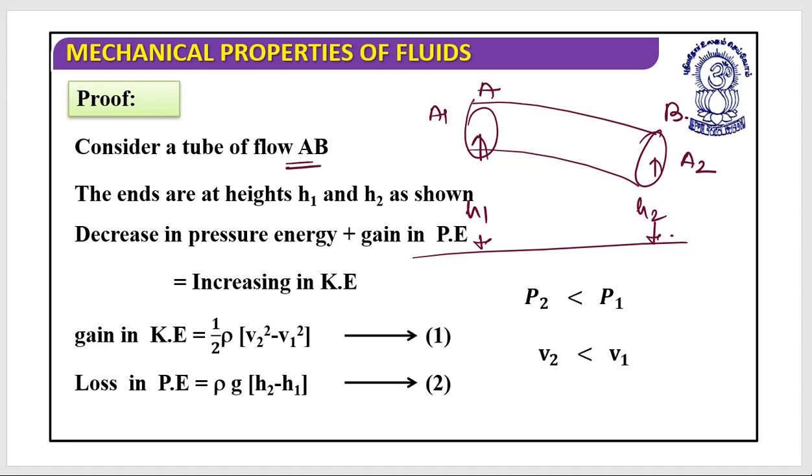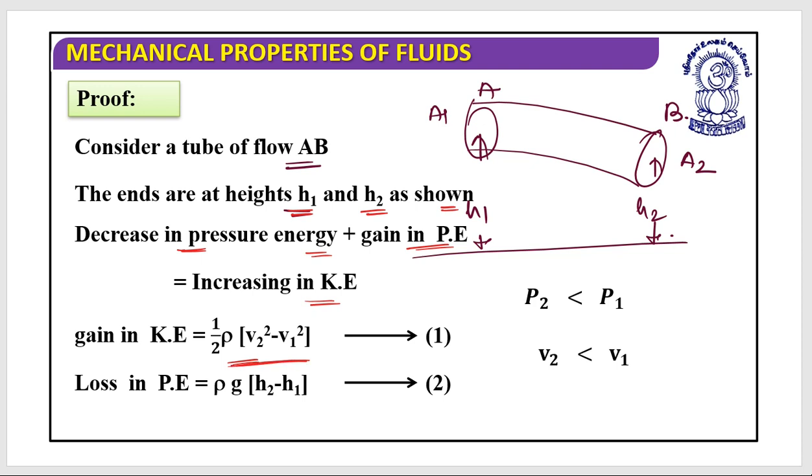Consider a tube of flow AB, whose ends are at heights h1 and h2 as shown in the figure. So what we understand is that decrease in pressure energy plus loss in potential energy will be equal to increase in kinetic energy.